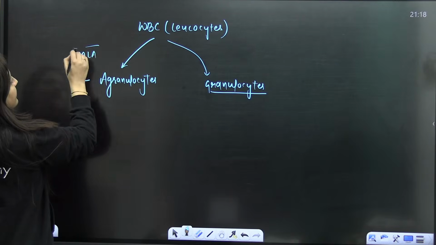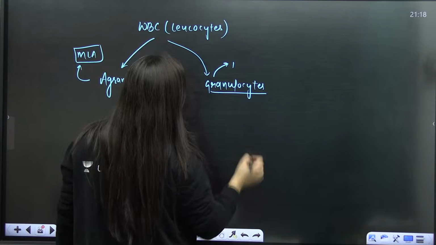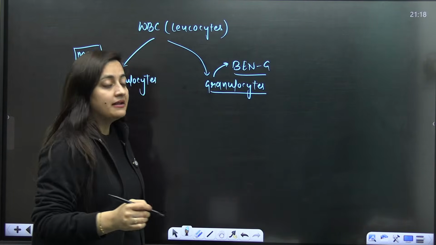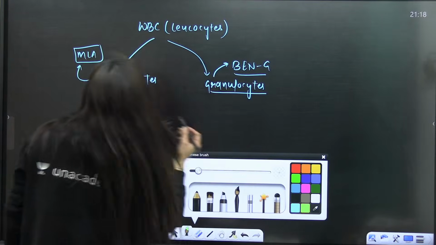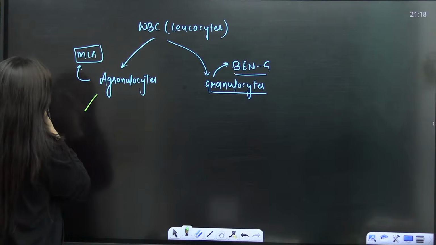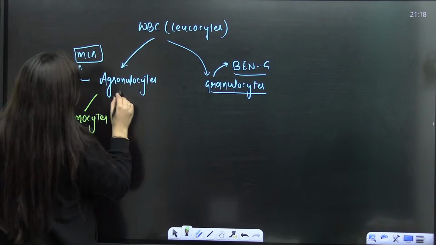For agranulocytes, the trick is MLA. Like in the cartoon Ben 10, from that I remember Benji. MLA means monocytes and lymphocytes.